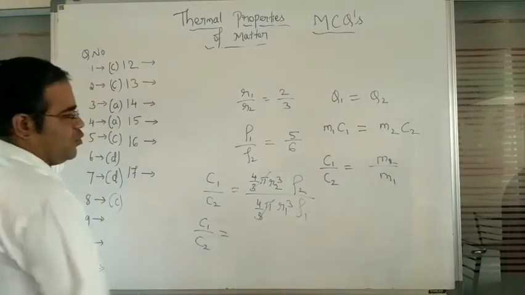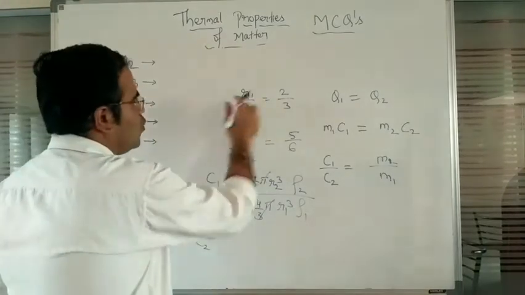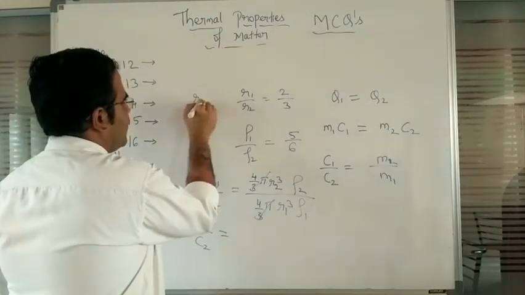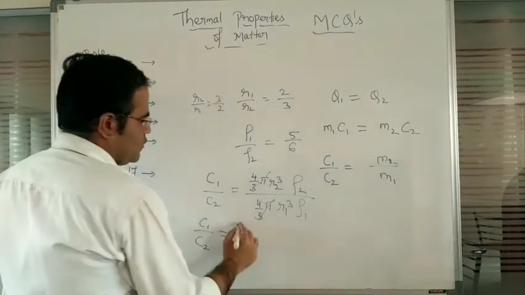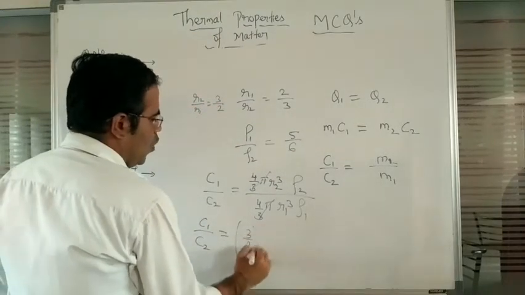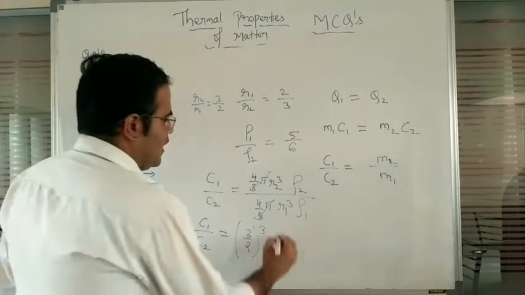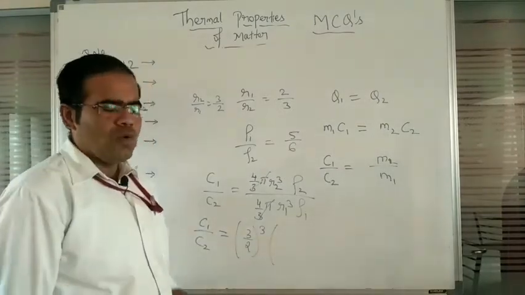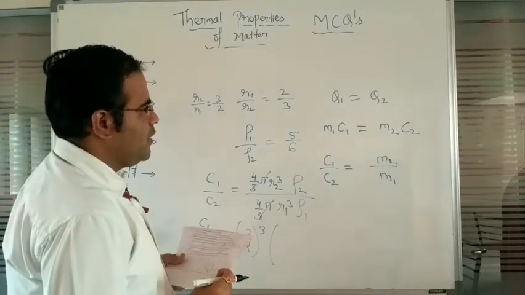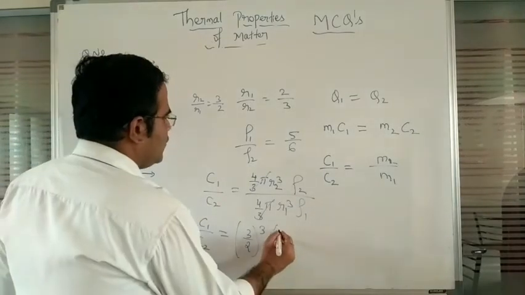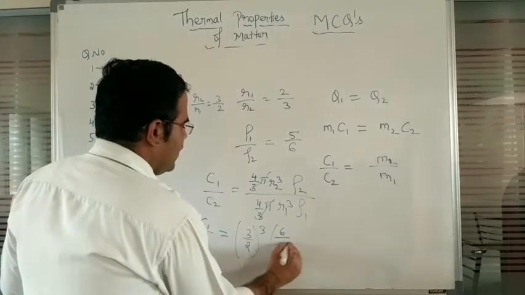C1 divided by C2 is equal to R2 divided by R1. So here if I write R2 divided by R1, this will be 3 by 2. So this will be 3 by 2 whole cube again multiplied by rho 2 divided by rho 1. So when we write here rho 2 divided by rho 1, we can write 6 divided by 5.